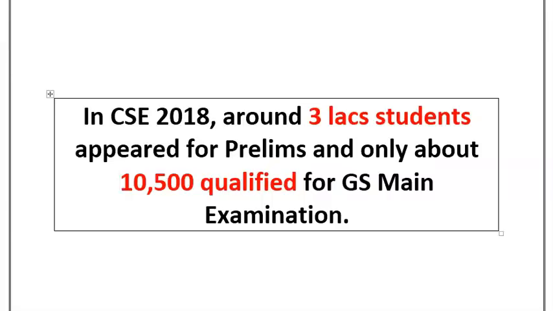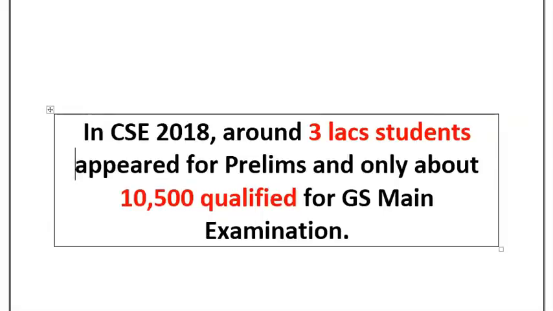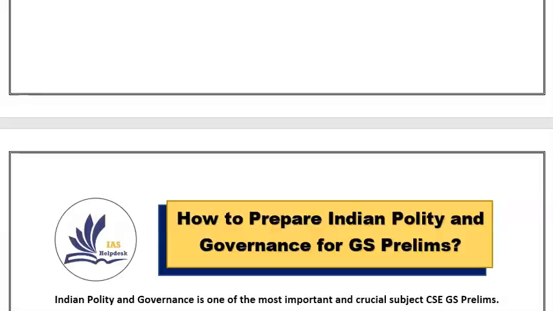However, from the following data, you can understand the level of competition. In CSE 2018, around 3 lakh students appeared for the prelims examination and only about 10,500 qualified for the GS main examination. This shows that preparation for the prelims examination is the most crucial and requires the right strategy with the right mindset for clearing the examination. Here, we are providing a series of videos on the strategy for preparing for the civil services prelims examination, and the first video in this series is how to prepare Indian polity and governance for GS prelims.